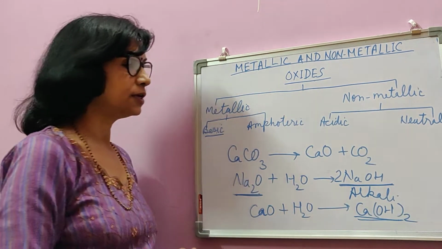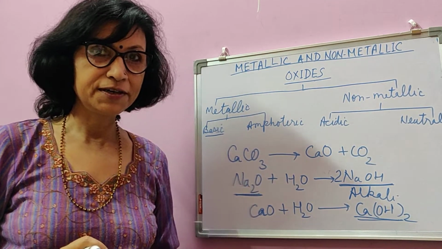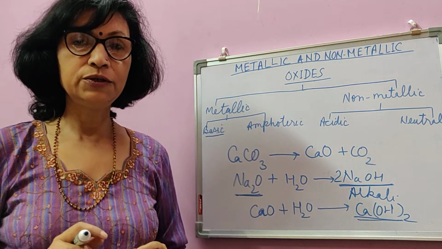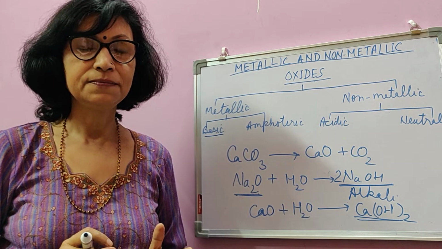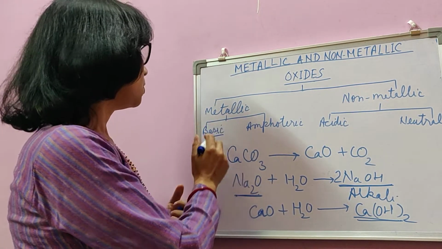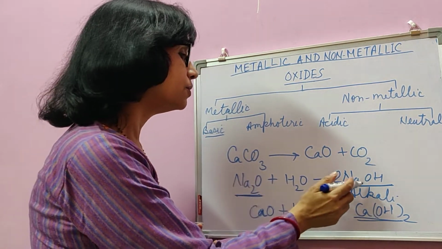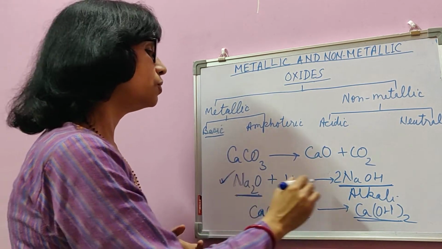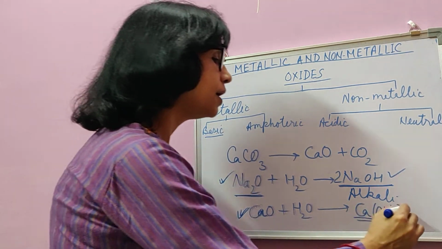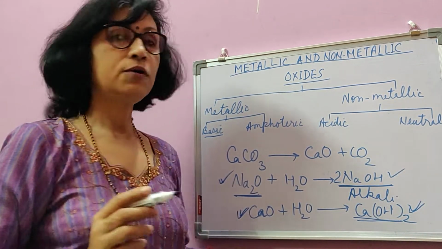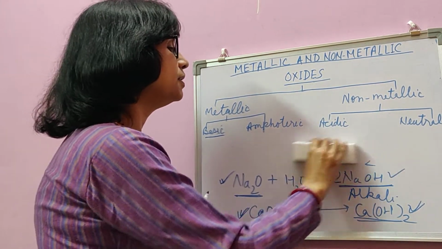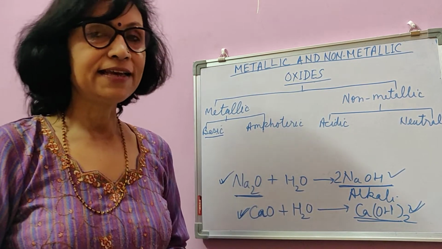Children, calcium hydroxide is also called lime water and slaked lime, whereas sodium hydroxide is also known as caustic soda. So a base means a metallic oxide or hydroxide, both are bases. Sodium oxide is also a base and sodium hydroxide is also a base. Calcium oxide is also a base and calcium hydroxide is a base, because the definition of a base is that a substance which reacts with acid to form salt and water is said to be a base.